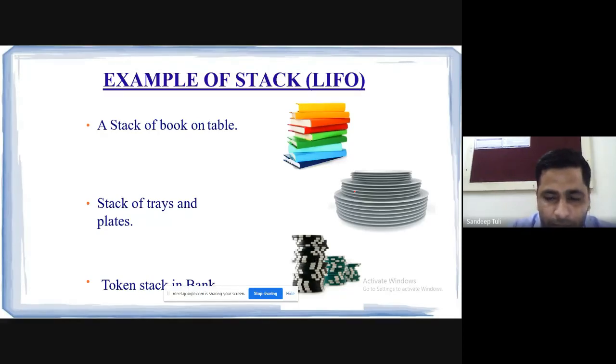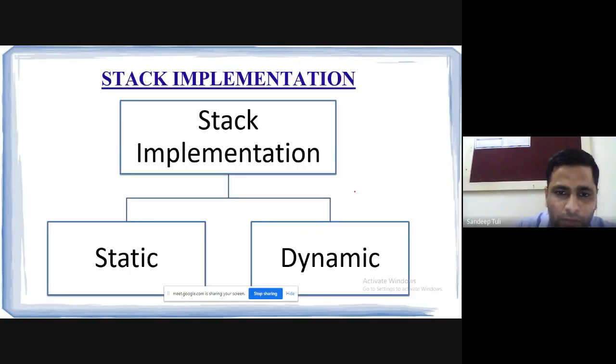Now some examples are also there that we should relate with the computer science branch. That we will come upon. First we learn the basics of the stacks, then we will learn the application of the stacks in computer science. So we have specific applications also that we are going to learn in this subject. Okay, so let us start with the basics of the stacks now.